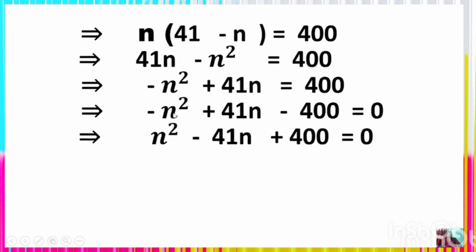By changing the sign, minus n square will be plus n square, plus 41 will be minus 41, and minus 400 will be plus 400. Thus n square minus 41n plus 400 is equal to 0, which is a quadratic equation in the variable n. And you have to solve it using the middle-term splitting method, all of you know.